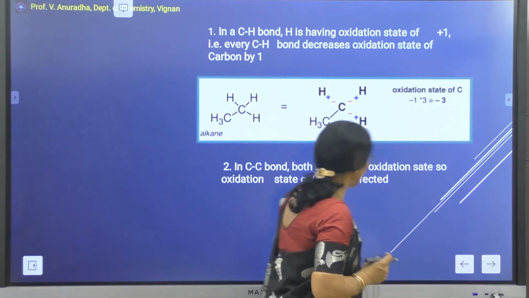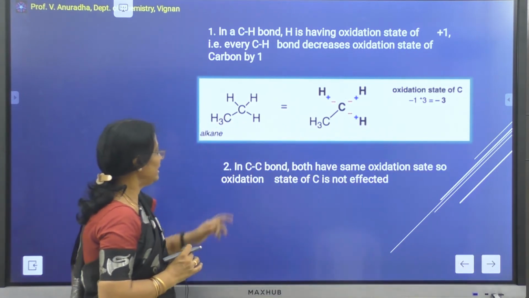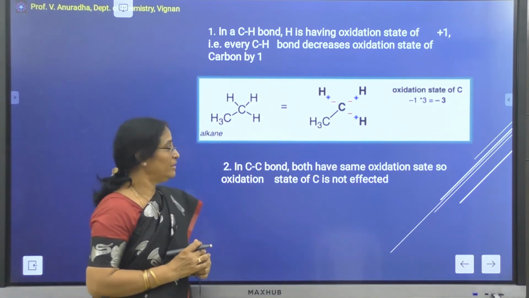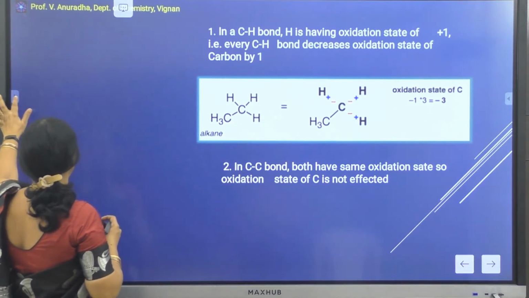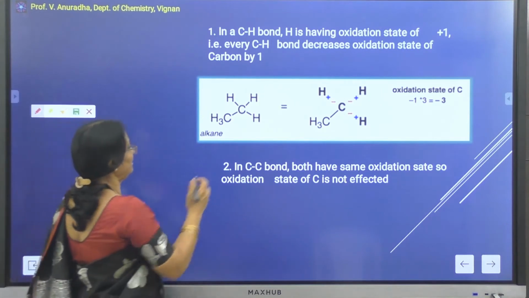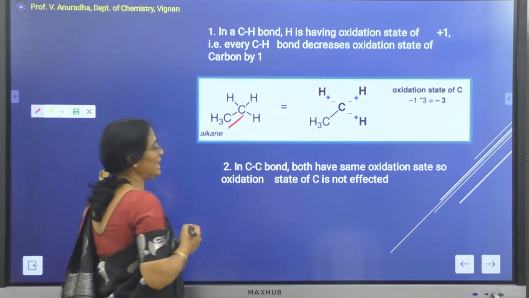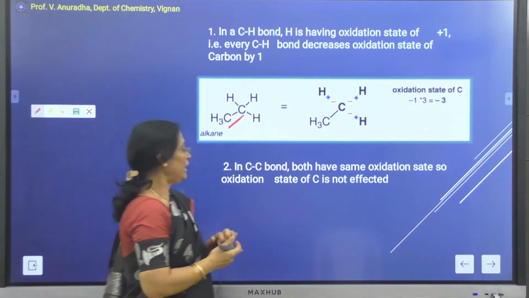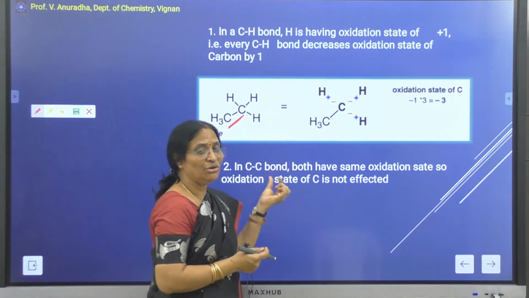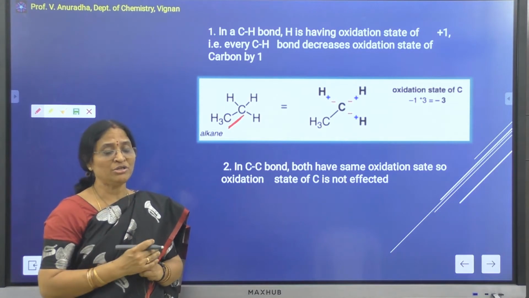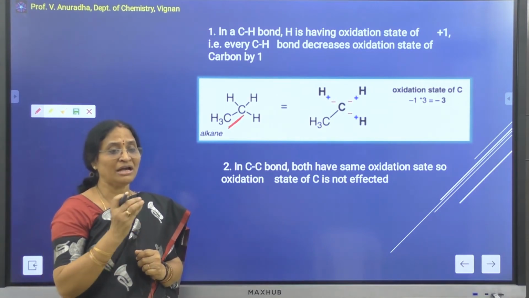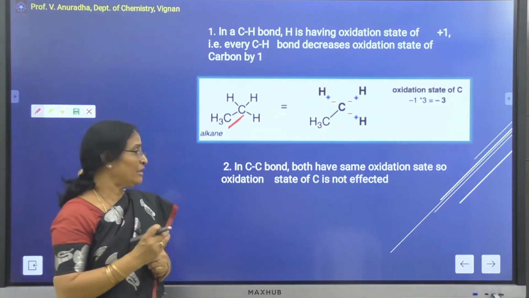Now consider the carbon-carbon bond, like we see in ethane, between the 2 carbon atoms. When there is a carbon-carbon bond, the electronegativity of the 2 carbons is the same. Therefore, there will be no contribution of any charge to the carbon atom due to the binding of carbon.